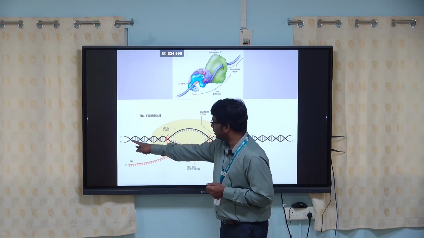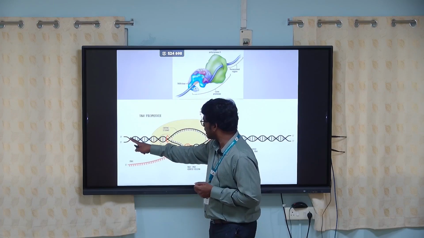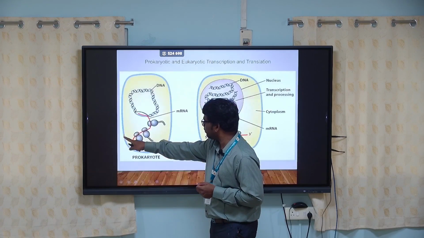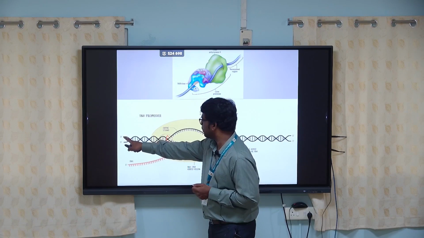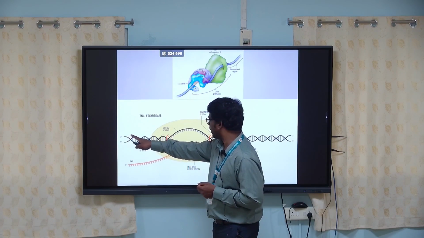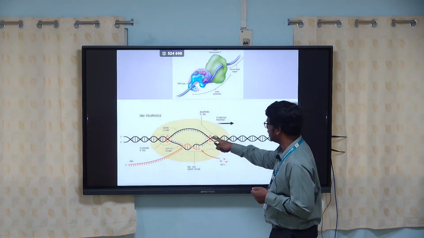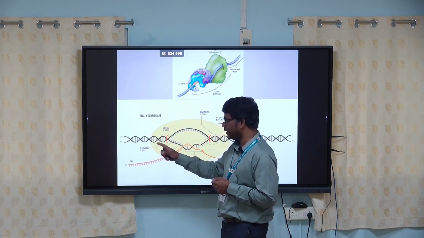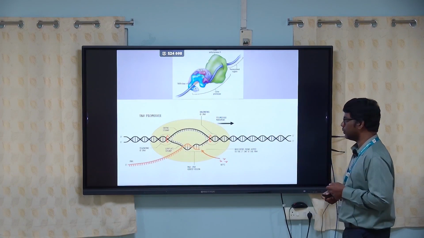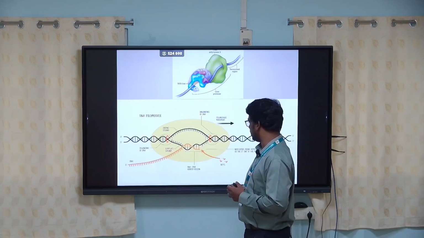As you can see, when the RNA polymerase binds to the DNA, it starts synthesizing the RNA molecule from this region. It uses this as a template, and as it slides along the DNA molecule, it synthesizes the RNA molecule. This RNA molecule will be further converted into a protein molecule, which is the functional unit.